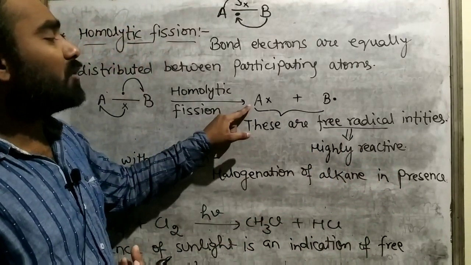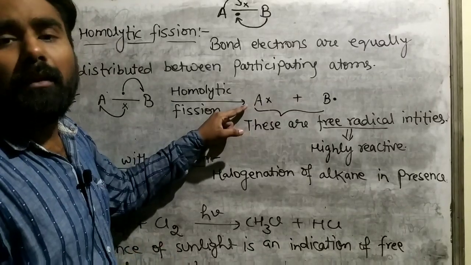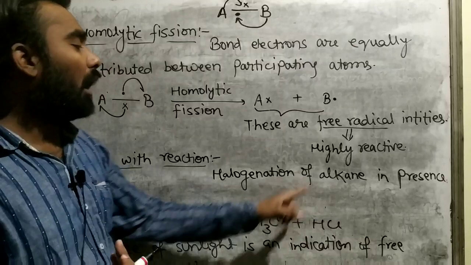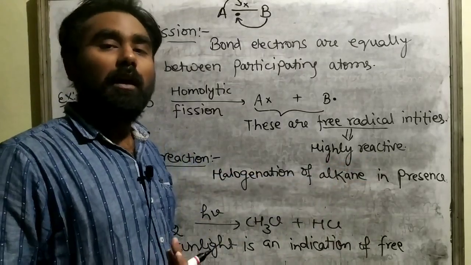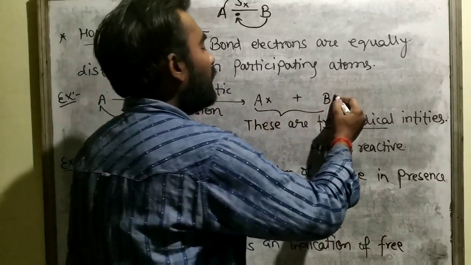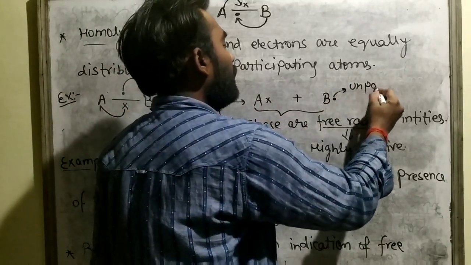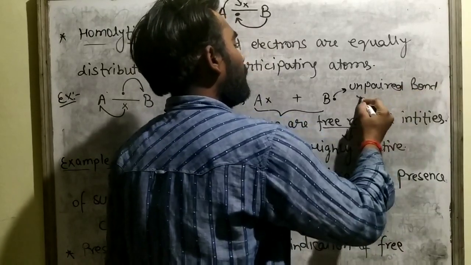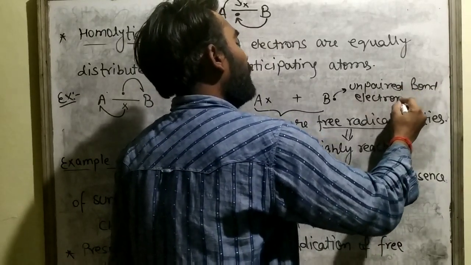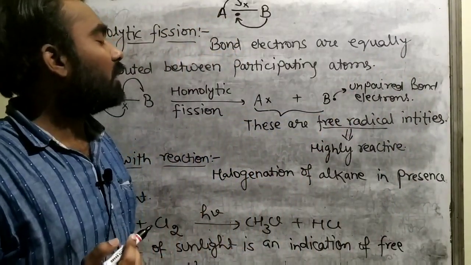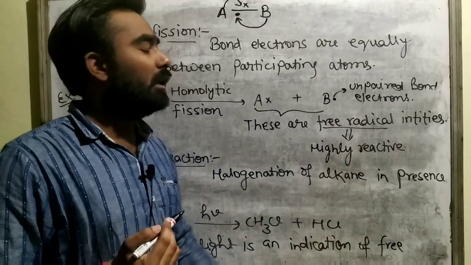In organic chemistry there will be many places where you will see the formation of free radicals, and free radicals are highly reactive species. Why highly reactive? Because they have unpaired bond electrons. The presence of unpaired bond electrons makes them highly reactive. This is the basic reason why free radicals are highly reactive.